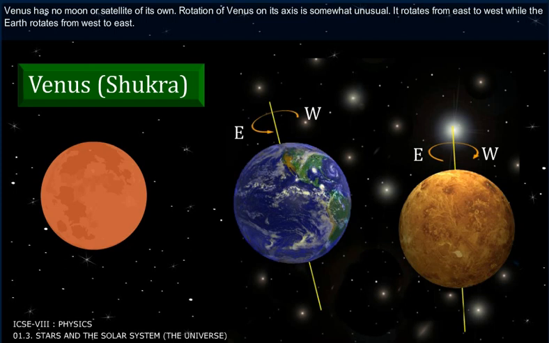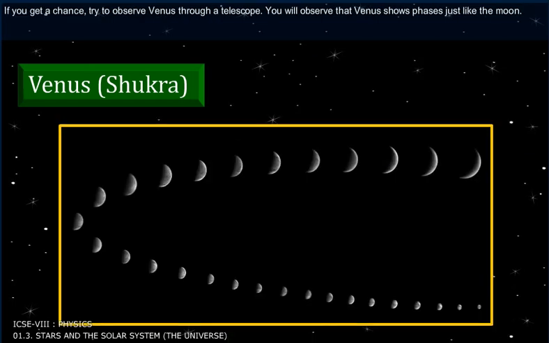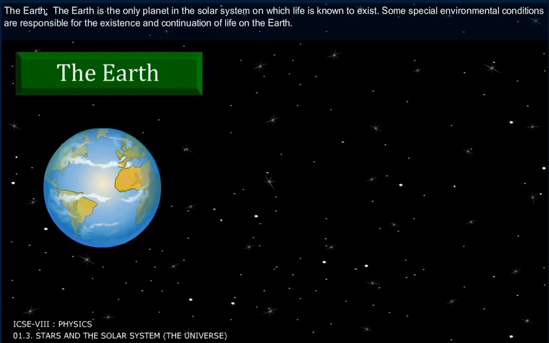Rotation of Venus on its axis is somewhat unusual. It rotates from east to west, while the Earth rotates from west to east. If you get a chance, try to observe Venus through a telescope. You will observe that Venus shows phases just like the moon.